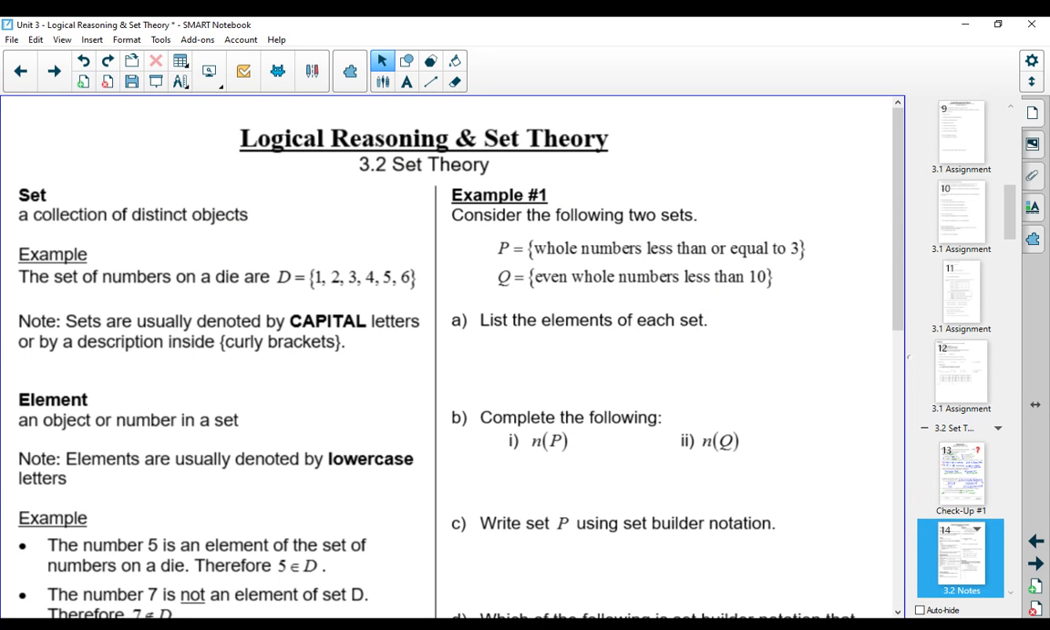All right, so we're going to start talking about set theory. And so a lot of this is going to be formalizing what we talked about in our last lesson. I'm going to give you some more vocabulary to look at, but now we're starting to look more closely at the notation and how we actually denote sets.